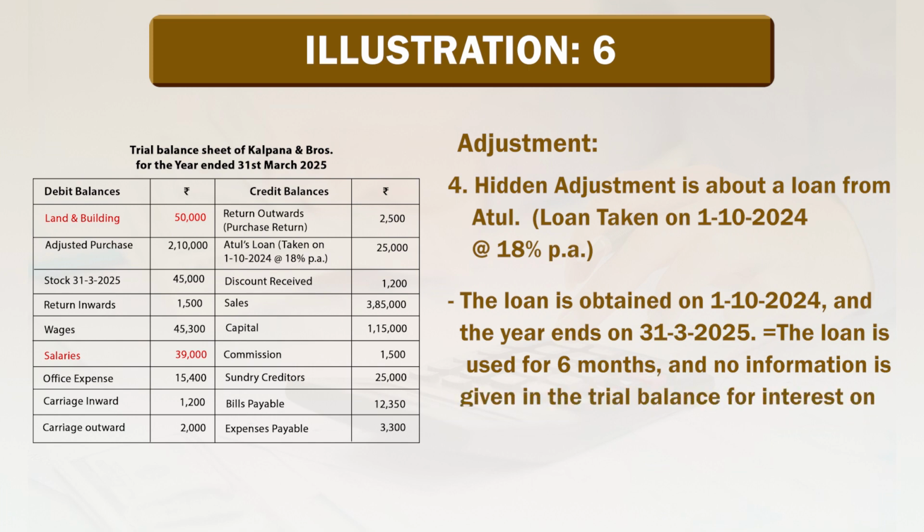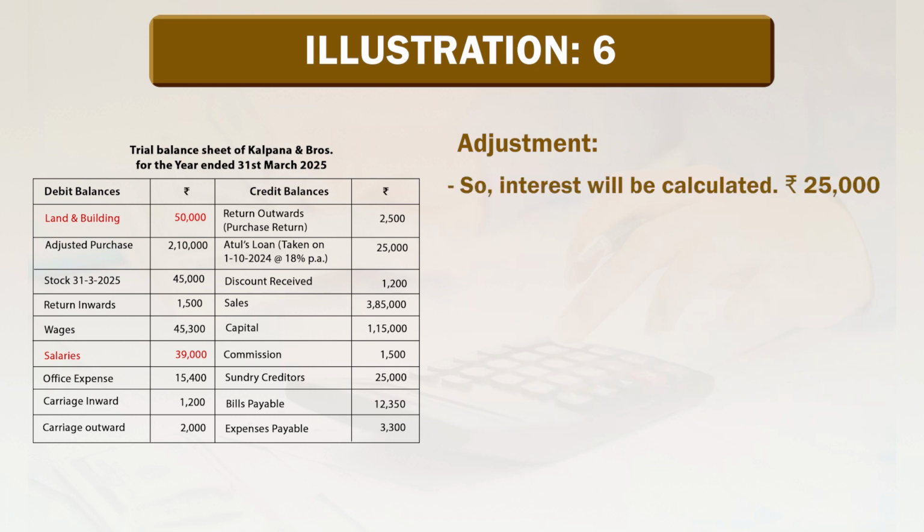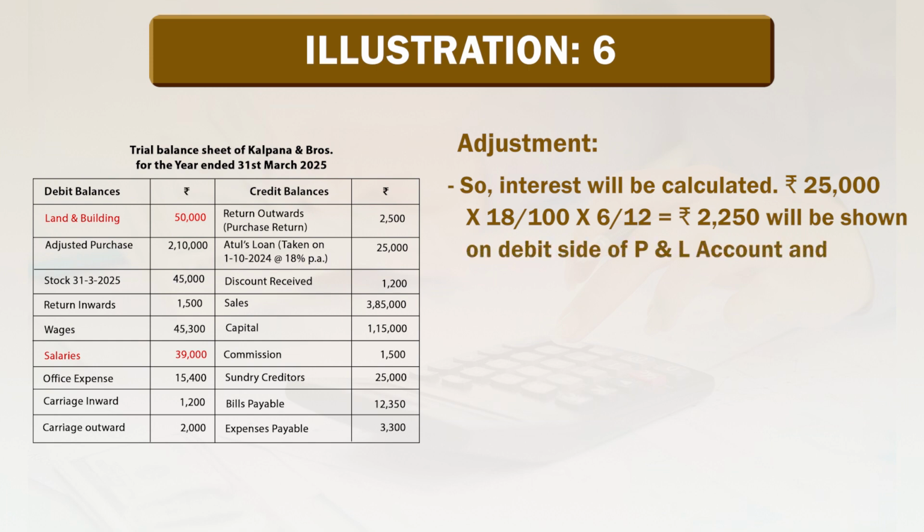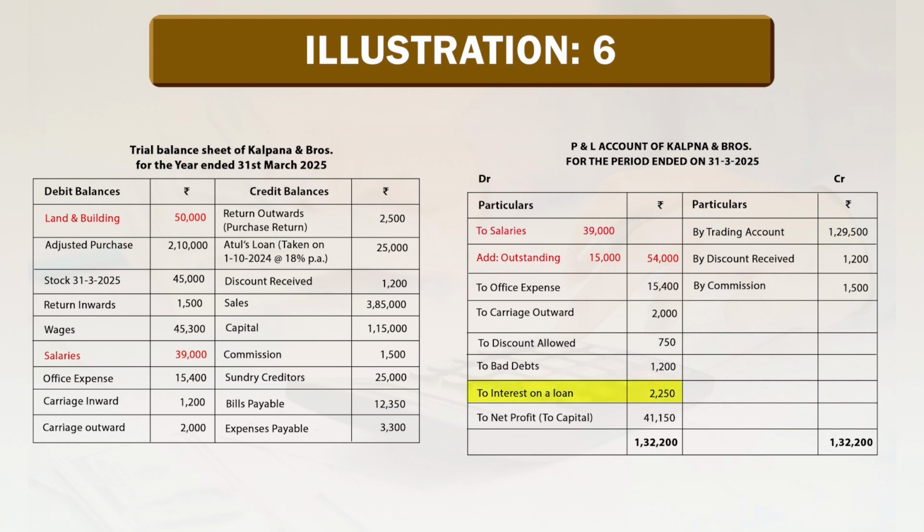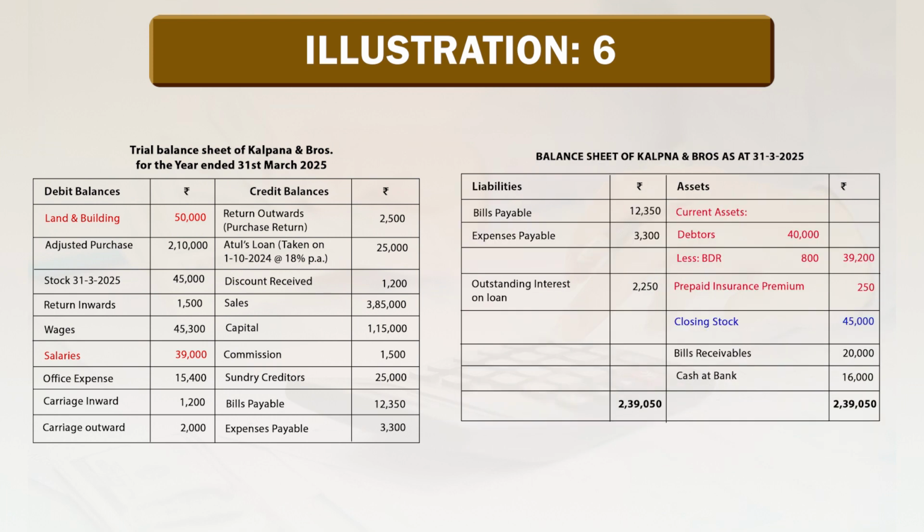The loan is used for 6 months and no information is given in the trial balance for interest on the loan, which means no interest is paid on it. So, interest will be calculated: rupees 25,000 multiply by 18 divided by 100 multiply by 6 months divided by 12 is equal to rupees 2,250, which will be shown on debit side of profit and loss account and liability side of the balance sheet.